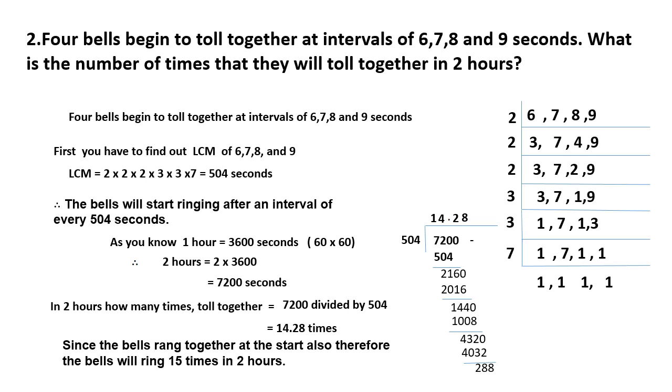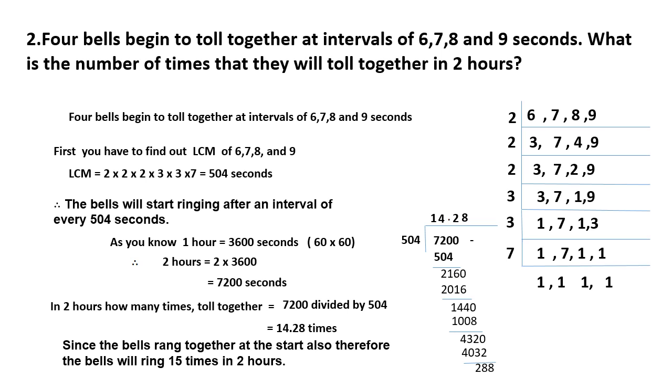First we have to take the LCM of these numbers. We got the LCM of these numbers, that is 504 seconds. After that, you change that 2 hours into seconds because everything is given in seconds. That's why the hours also we have to change into seconds. You got it? Now you change 2 hours into seconds. You will get 7200 seconds.